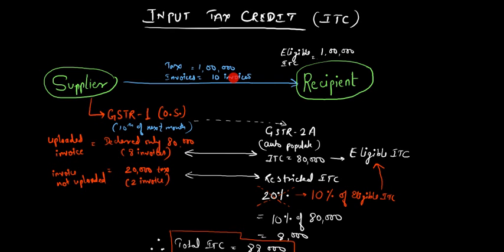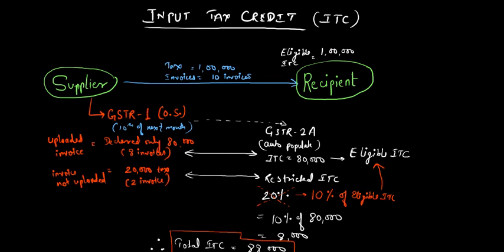Now what has been done is, even though he has the 10 invoices, he will not be allowed to take all the 1 lakh. So let's see an example.